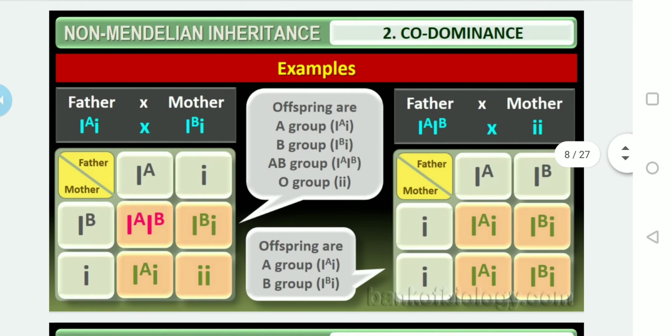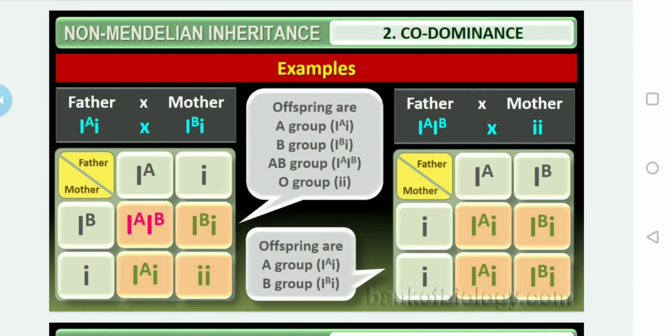Here is an example, because generally in exams they will ask to identify the blood group of the children using the given blood groups of the parents. In such cases you should work out a checkerboard, so that you can easily write it in exams as well as in competitive exams without confusion. I will consider the father has heterozygous A blood group and the mother has heterozygous B blood group. When they cross, see what we get.